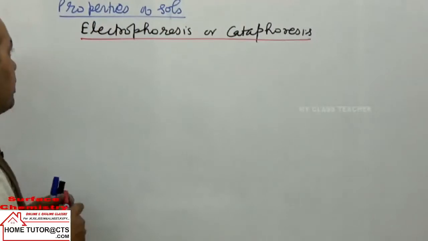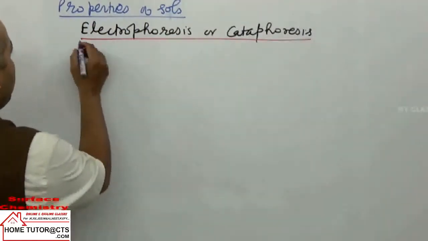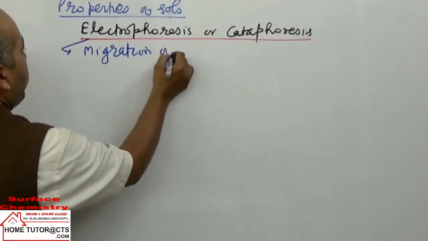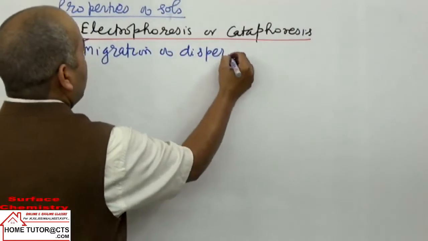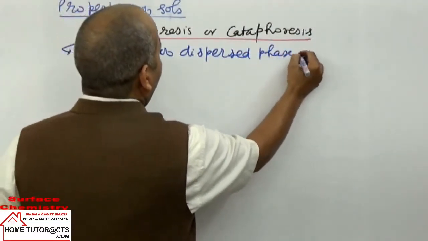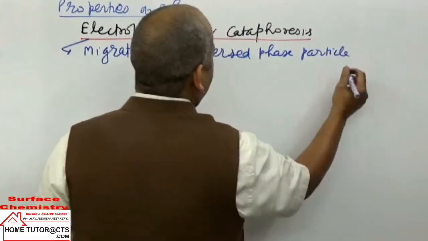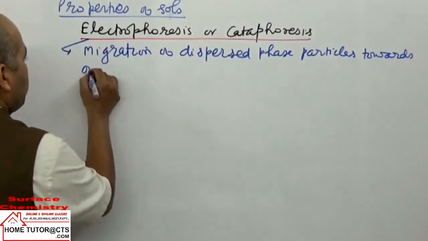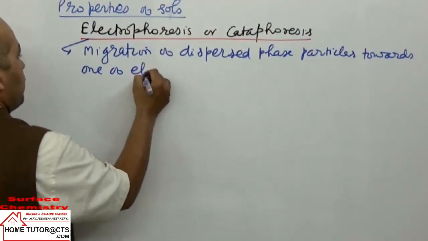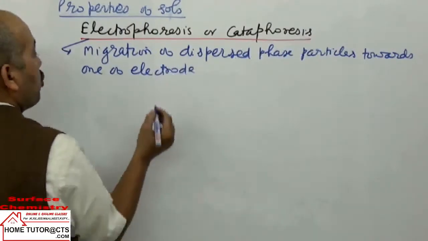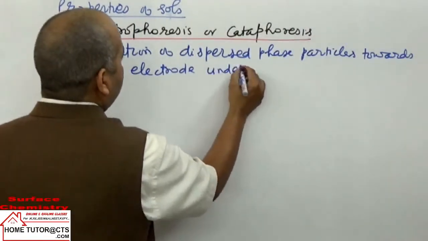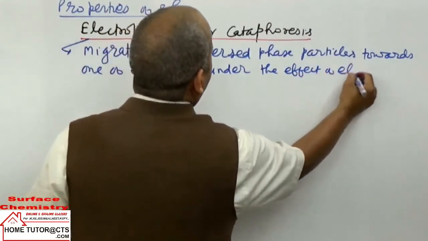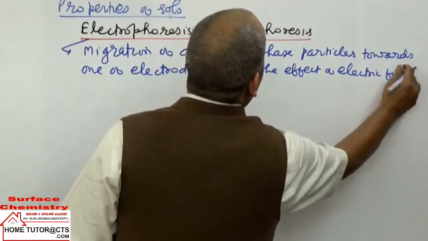What is electrophoresis? By definition, it is the movement or migration of dispersed phase particles towards one of the electrodes, maybe anode or cathode depending on charge, under the effect of an electric field.